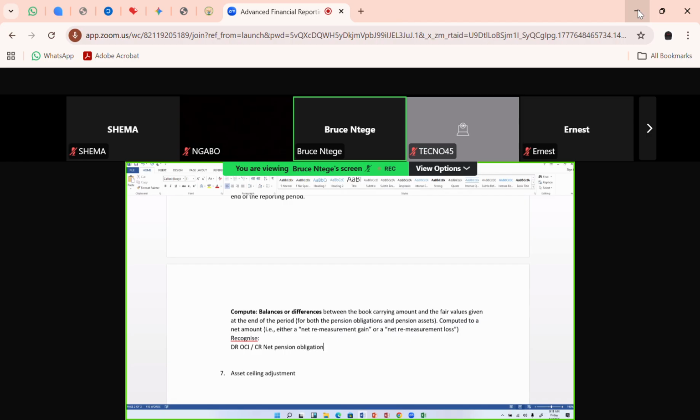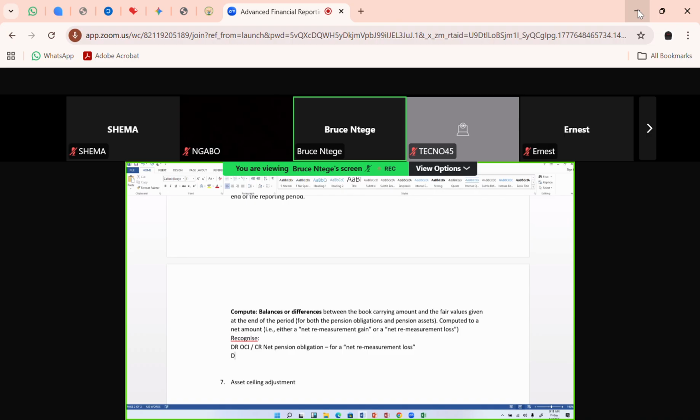If we have a net remeasurement loss, then the moment you have computed it, that net remeasurement loss is going to be debited in other comprehensive income, while the credit is taken to the net pension obligation. If I had a net remeasurement gain, then I will have the reverse entry.